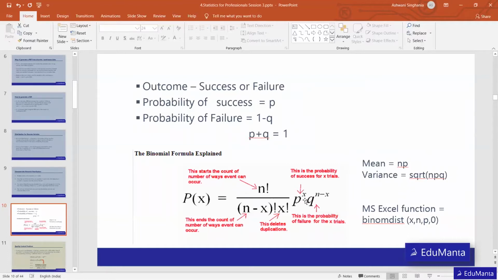X is the variable for which we are calculating the probability, and this q is the probability of failure, that is 1 minus probability of success, raised to power n minus x. So this is the formula.